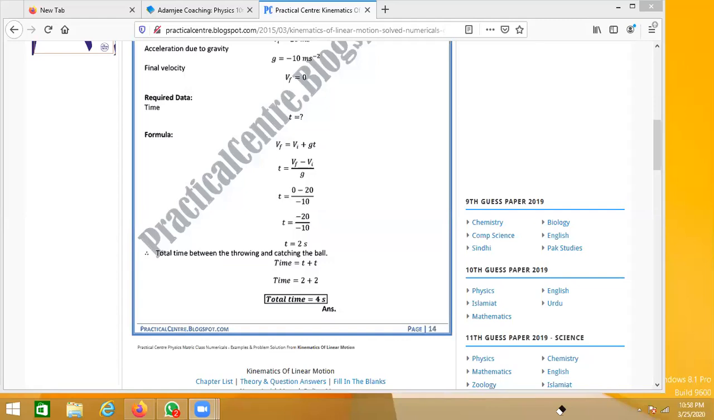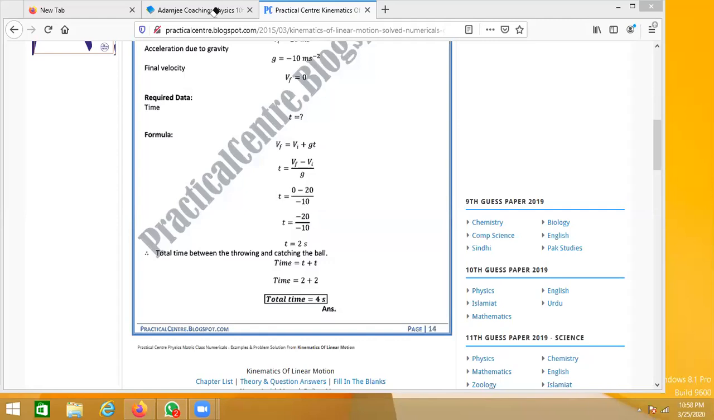So we have discussed this question in which you can see clearly what they are saying. We have to work out the time elapsed, which means the time it will take to reach up, and the same time it will take to come down. So we have found that out.